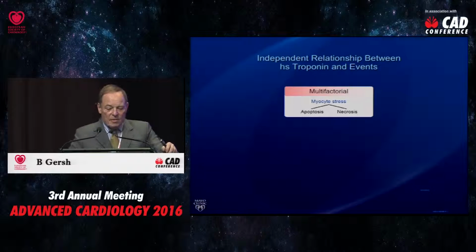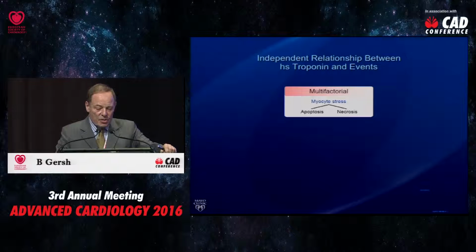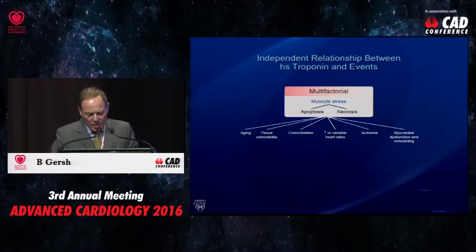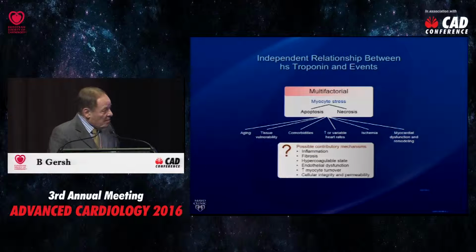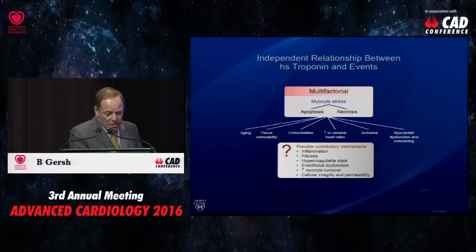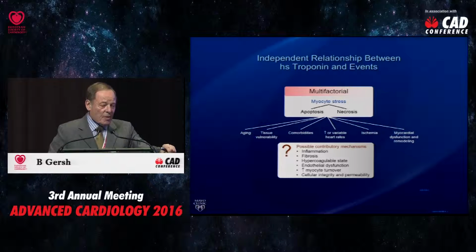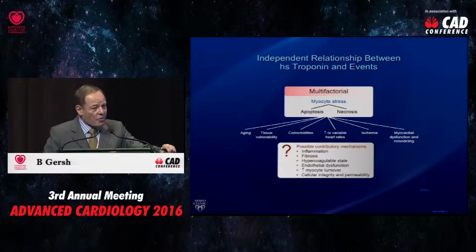High-sensitivity troponin is a marker of myocyte stress, apoptosis, necrosis, aging, tissue vulnerability, comorbidities, ischemia, myocardial dysfunction, and remodeling. It's a marker of inflammation, fibrosis, a hypercoagulable state, endothelial dysfunction, increased myocyte turnover, cellular integrity, and permeability. What the biomarkers are going to tell us is a great deal about understanding atrial fibrillation. They may not help us clinically at the moment, but the fact is, high-sensitivity troponin overpowers the CHA2DS2-VASc score as